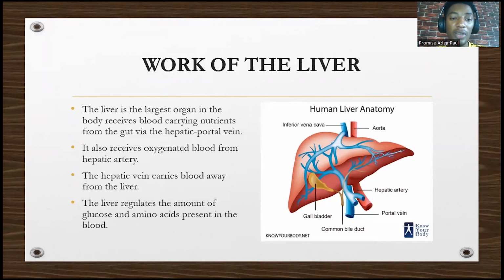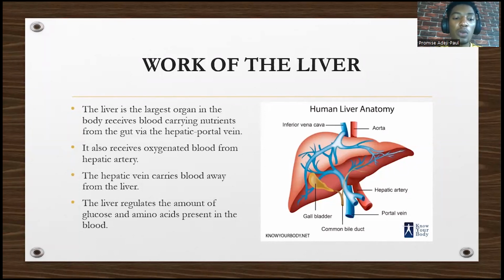So let's continue. The liver is the largest organ inside the body, and it receives blood carrying nutrients from the gut via what? The hepatic portal vein. We talked about this in the circulatory system. It also receives what? Oxygenated blood from what? The hepatic artery. Once you see anything hepatic, it's liver. The hepatic vein will then carry the blood away from the liver. You can see the diagram here: the hepatic portal vein, which is just called the portal vein, the hepatic artery, and the hepatic vein that takes blood into the inferior vena cava.